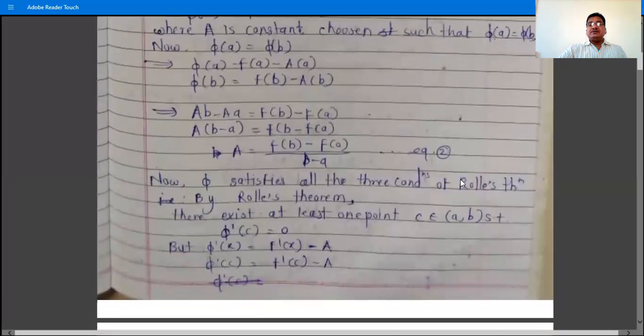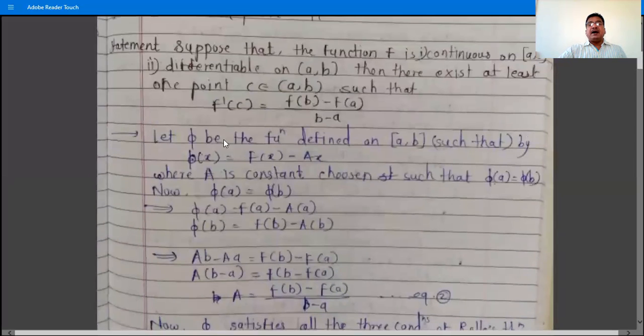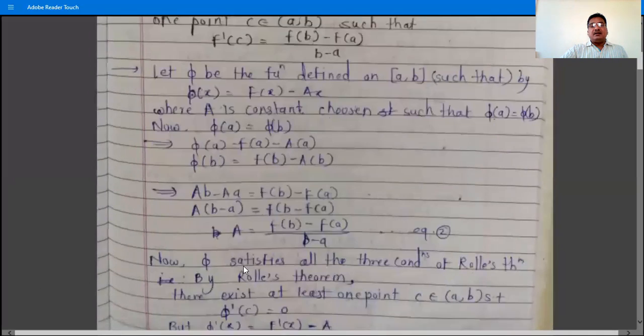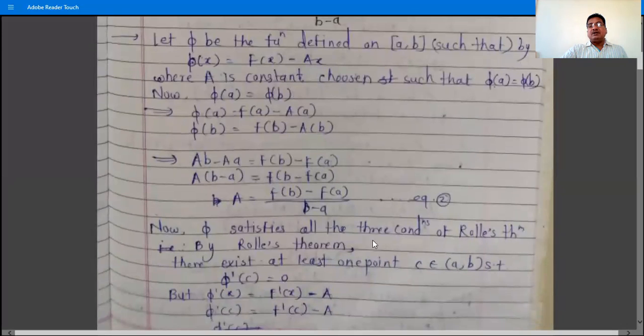Now phi satisfies all the conditions of Rolle's theorem. That is, phi is what? Phi is the subtraction of f of x minus A x. A x is a polynomial function. A polynomial function is always continuous and always differentiable everywhere. And therefore the function phi satisfies all the conditions of Rolle's theorem.